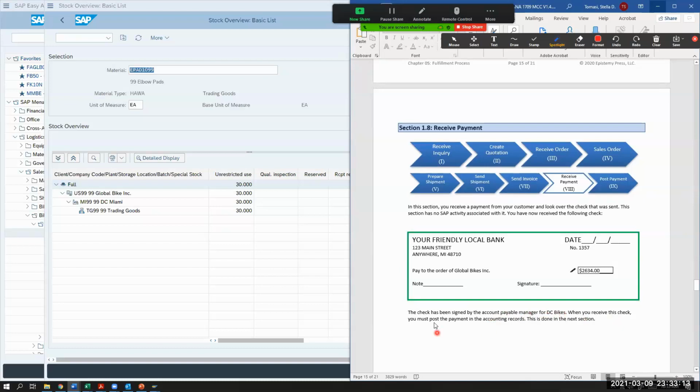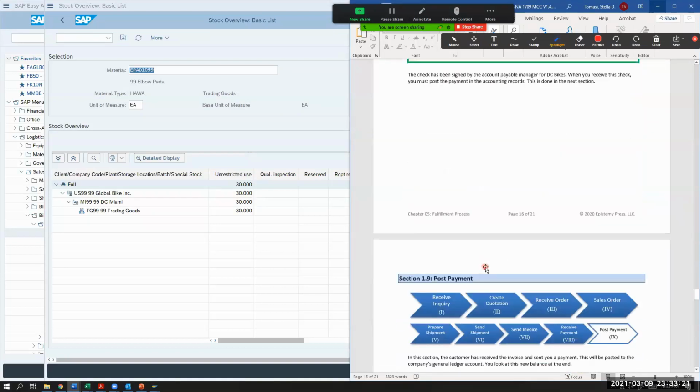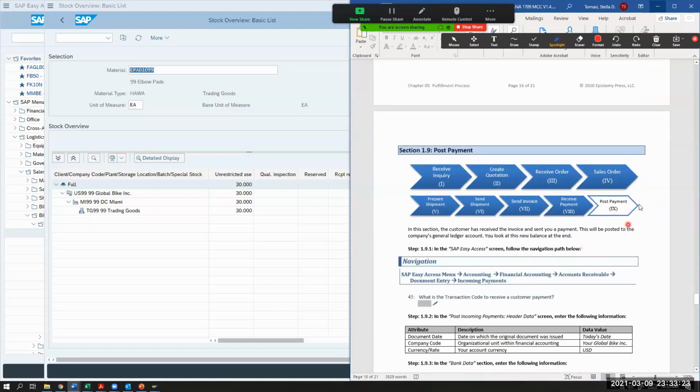When you receive this check, you must post the payment in the accounting records, and then someone will actually take it to the bank, right, and put it into the bank, right? So now we're at the last step. We're going to do post payment. So in this section, the customer has received the invoice and sent you a payment. This will be posted to the company's general ledger account, and you look at this new balance at the end.